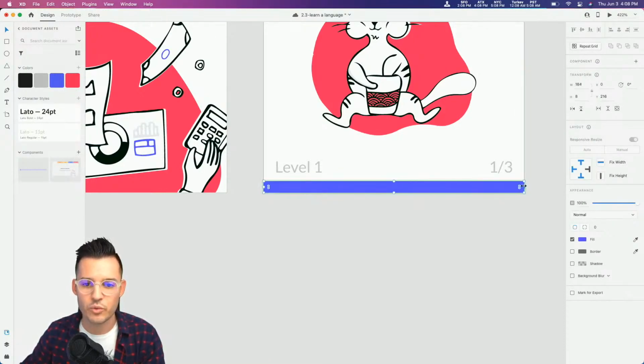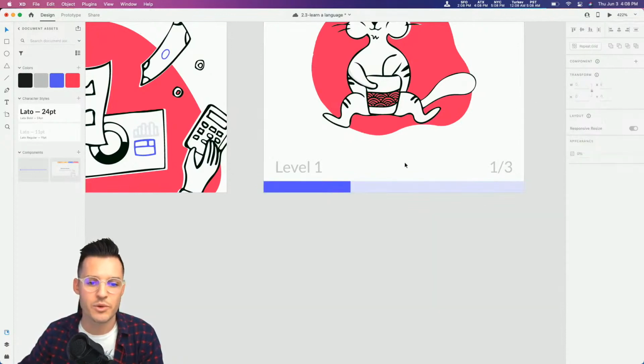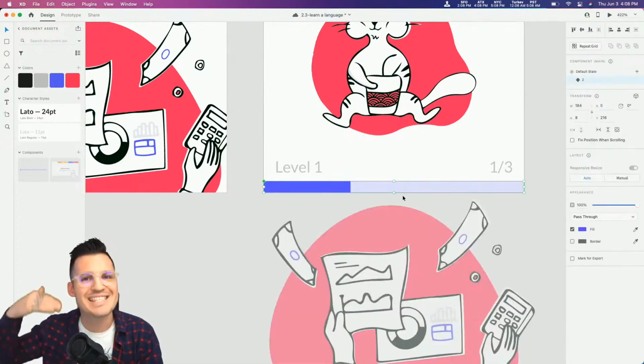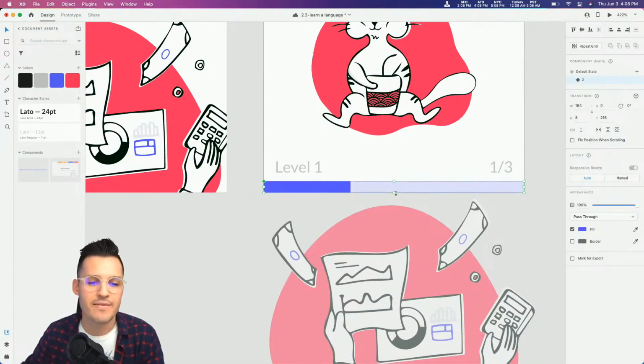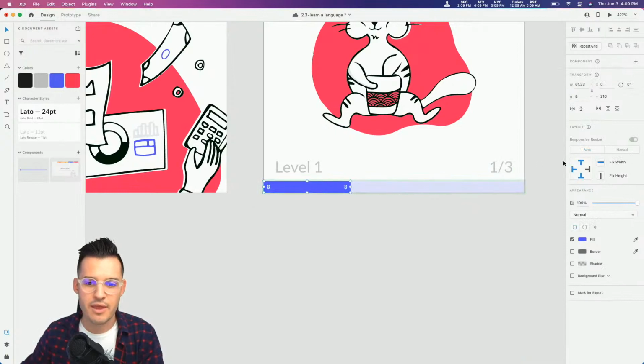You could actually, if you want to be really, really mathematical, get the width out of here and go divided by 3, and that'll give you a perfect kind of multiple. All right, so we've completed the first one. That's the second state, right? And then we'd want to do another one, a new state like this. We'll just call this one 3, and then we will go again. Let's just times this by 2.